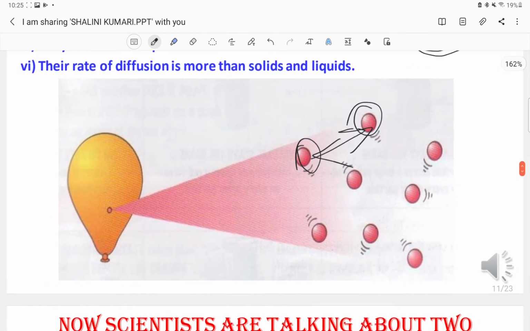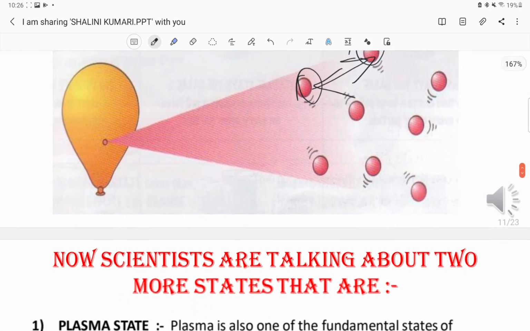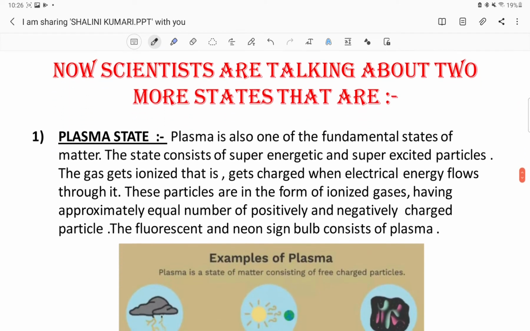Hence we can easily smell the fragrance of incense sticks, known as agarbatti, or the fragrance of food coming from your kitchen, because of the diffusion of the fragrance in the gases, which comes to our nose and we can easily smell it. So the rate of diffusion is maximum in gases compared to solids and liquids.